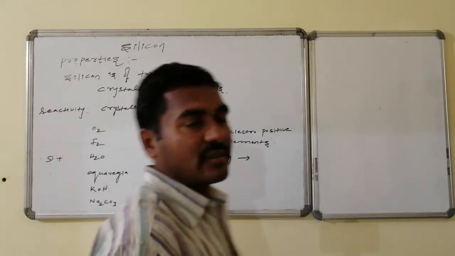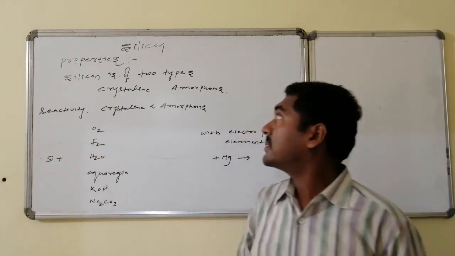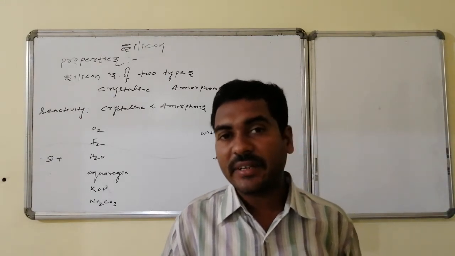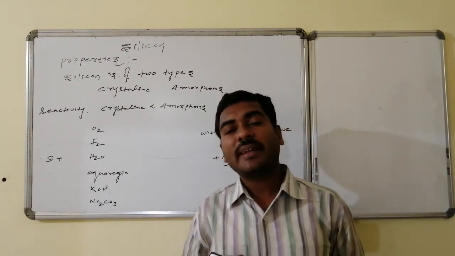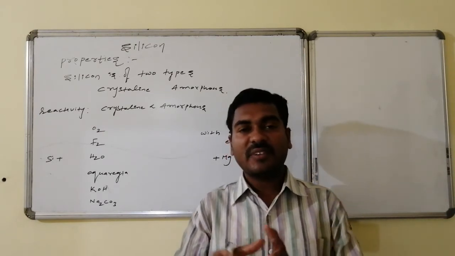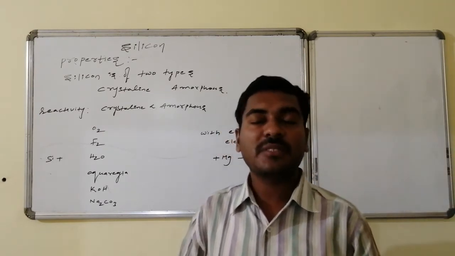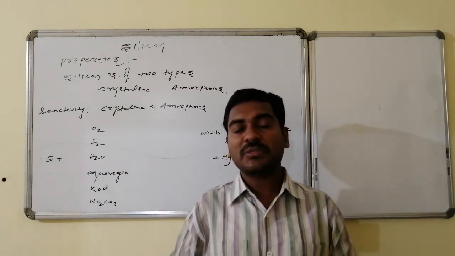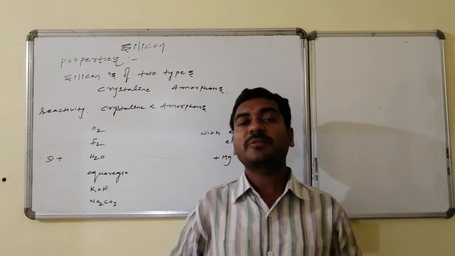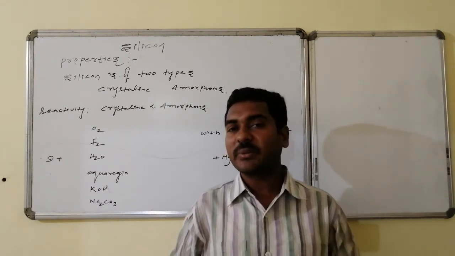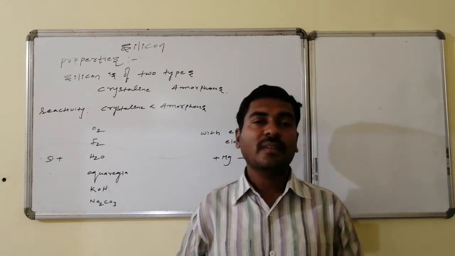Properties of silicon. Silicon has two varieties of forms: one is crystalline form and the second is amorphous form. As far as reactivity is concerned, in crystalline form a very regular arrangement of silicon atoms is present. Hence, breaking those silicon atoms to the atomic state becomes difficult. Hence, amorphous form is generally more reactive compared to the crystalline form.